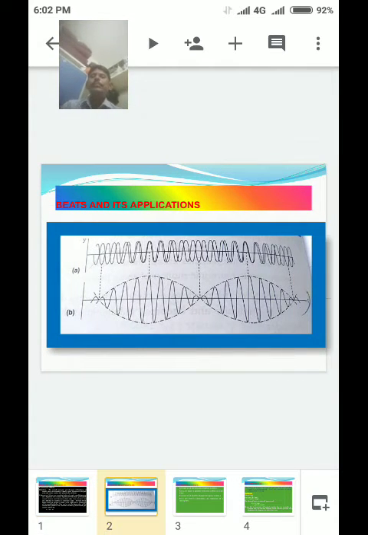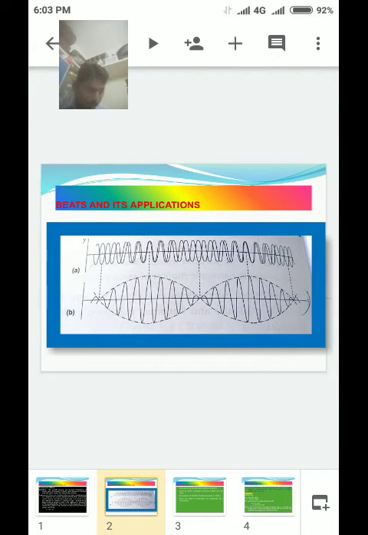Next, see the diagram carefully. Upper wave and lower wave, component A and component B. See and understand, nearly equal frequencies.